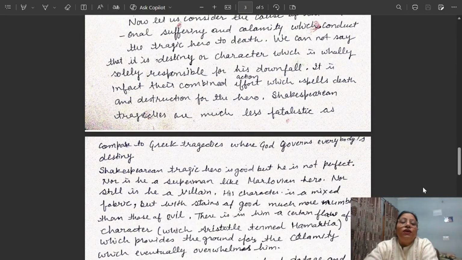So, if we give importance to destiny, we find that in Greek tragedies this element is very important. They involved God and put everything in the hands of God. So the main reason for their suffering was that they did not follow God.